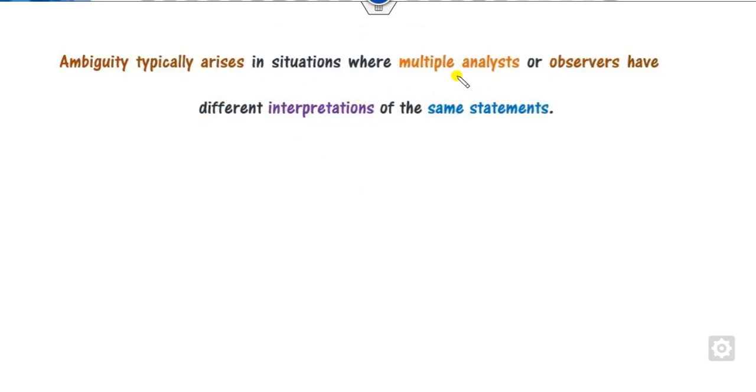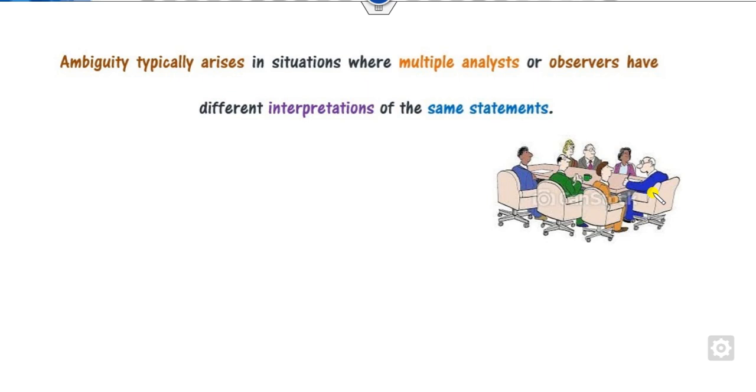Ambiguity generally arises when you have multiple experts or multiple analysts who observe a common statement like this. If there is a group discussion and he said something about a common decision, these three persons may have different opinions. For example, he again said that he returns from the bank. It may be that these three persons assume he is returning from the side of the river, while these three persons assume he is returning from the financial institution. So it means multiple analysts have different observations of a single statement.